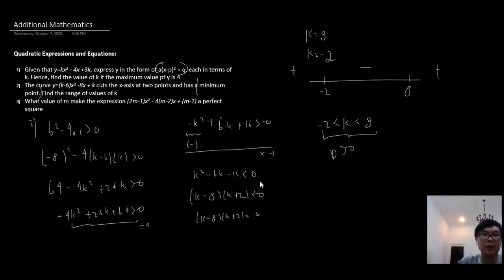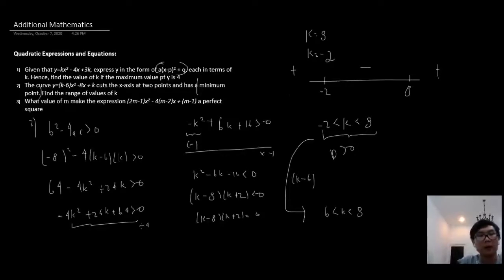Since the coefficient is k minus 6, k must be greater than 6, because 6 minus 6 is 0, which is still not greater than 0. So the final answer would be 6 is less than k is less than 8, or in other words, k is greater.